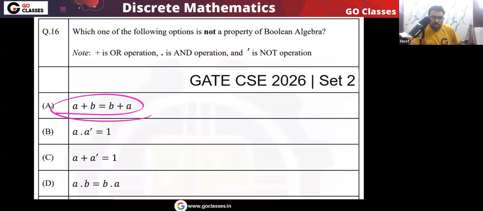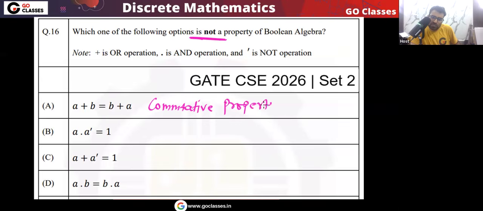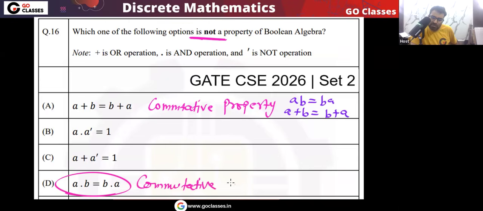A or B equal to B or A. This is a commutative property. Yes or no? Yes, this is a property of Boolean algebra. The question is asking for the one that is not a property. This is the commutative property of the OR operation. The commutative property has two things: AB equal to BA, and A or B equal to B or A. So here you can see AB equal to BA is also a commutative property.